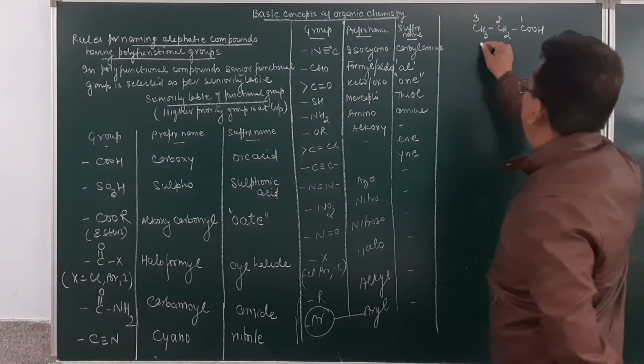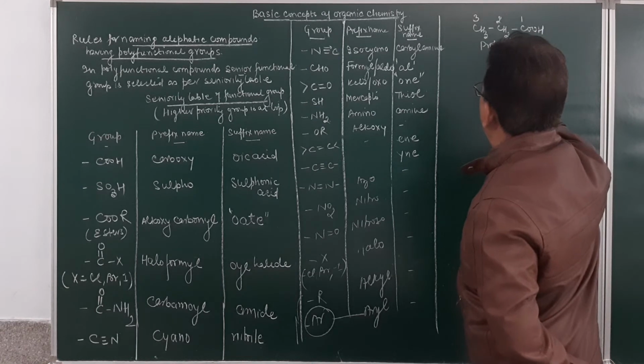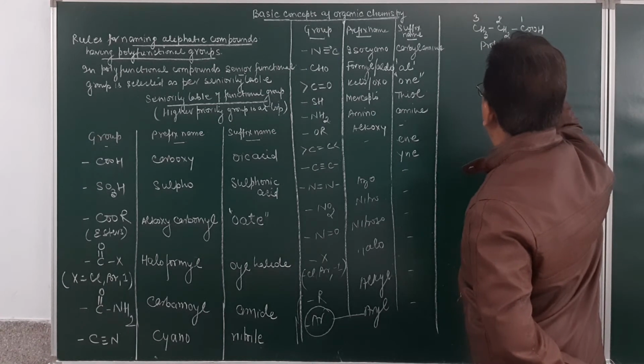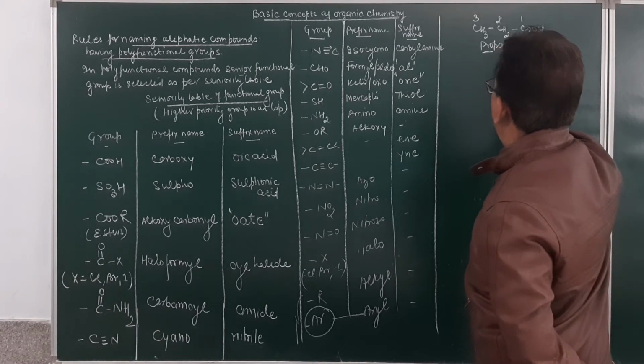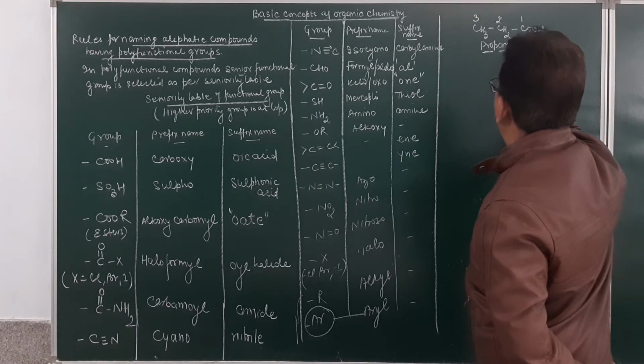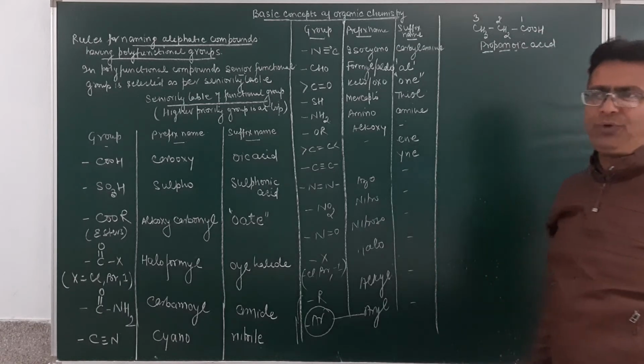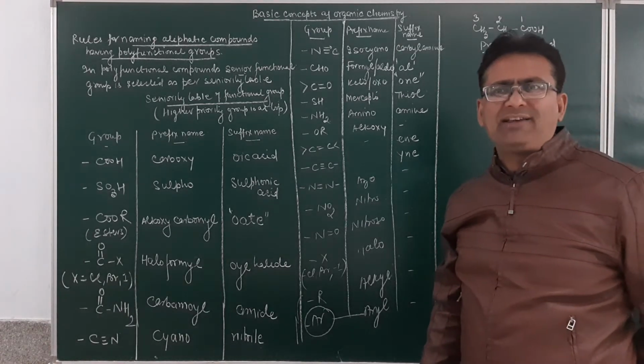So the name of this compound will be given as propane and then oic acid. Am I clear? Prop is the root word. N is the primary suffix. The secondary suffix begins with O, so I have deleted the word E from here. So the name of this will be given as propanoic acid.